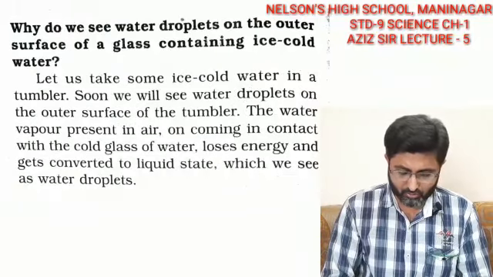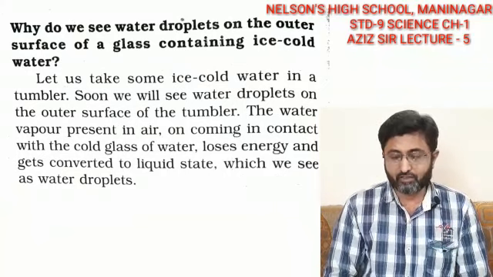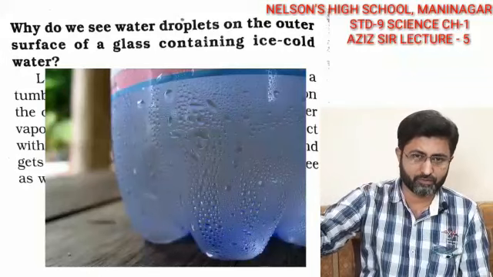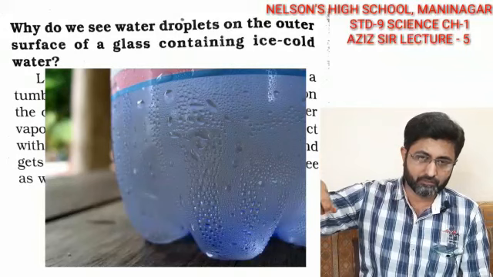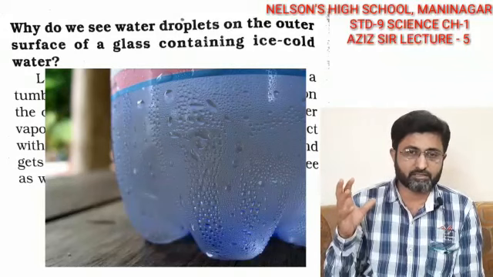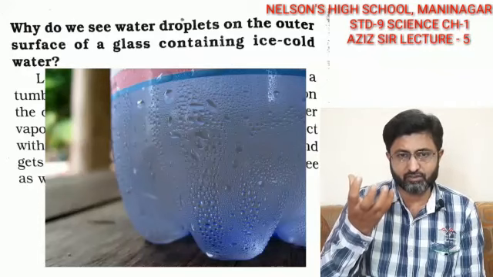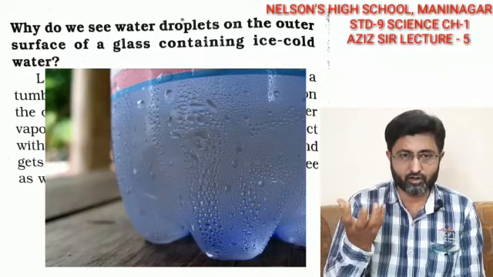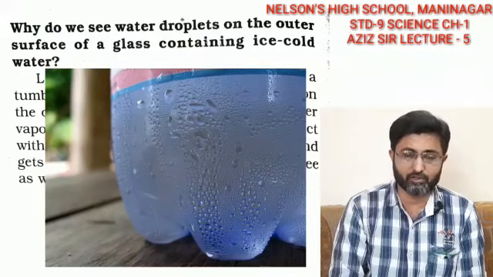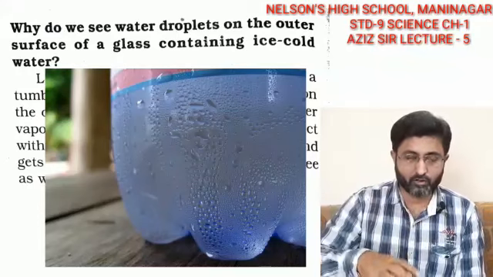Why do we see water droplets on the outer surface of a glass containing ice cold water? If you take a Pepsi bottle out of the refrigerator or freezer and put it outside, especially in the summer season, we see that after a few minutes or seconds there are a lot of water droplets, as if we had sprinkled water on that bottle.